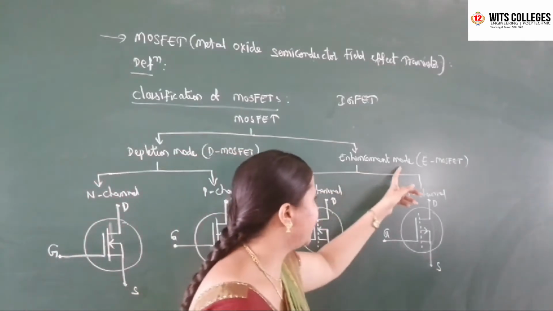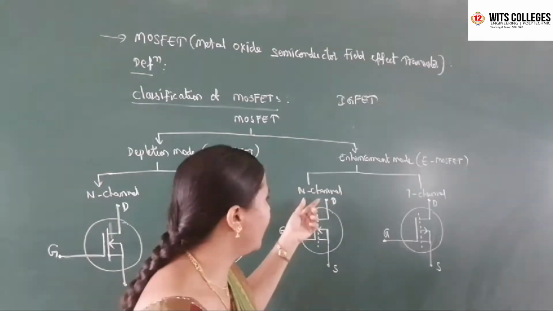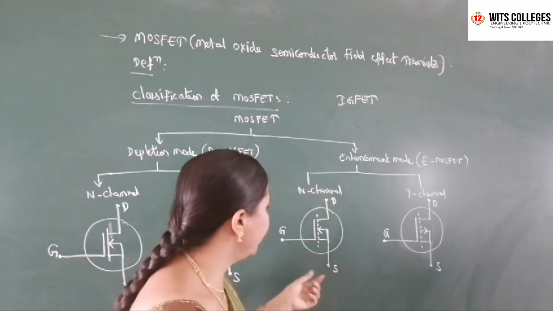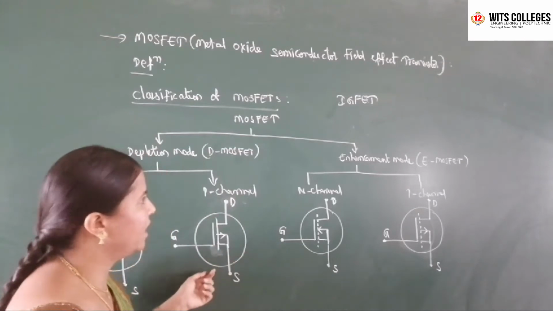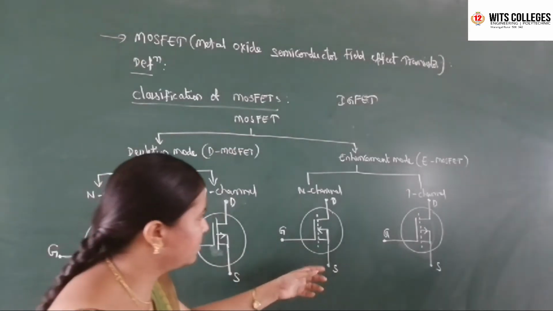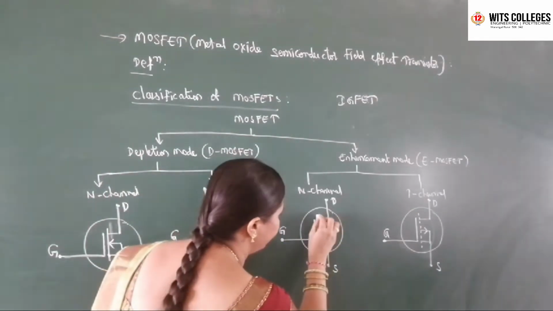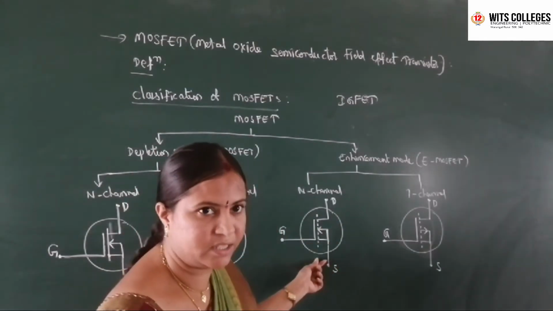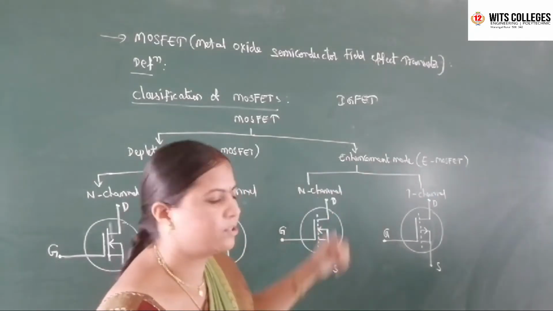Coming to the enhancement mode, it also has two types: N-channel EMOSFET and P-channel EMOSFET. So what is the main difference between the EMOSFET and DMOSFET symbols? It is indicated by dotted lines here. That means there is no channel in an enhancement MOSFET.